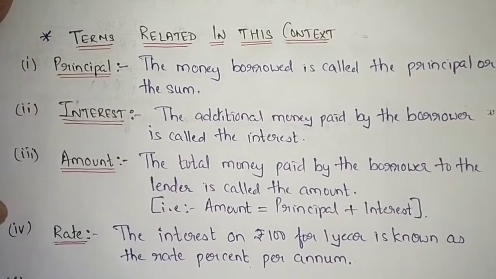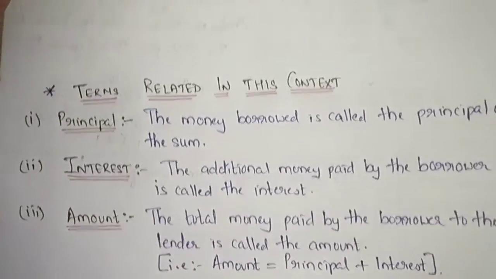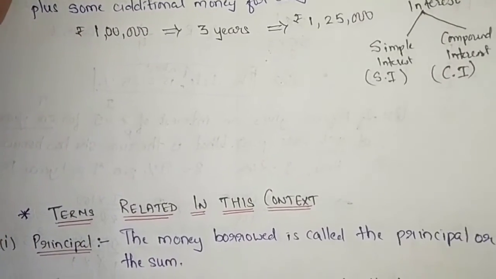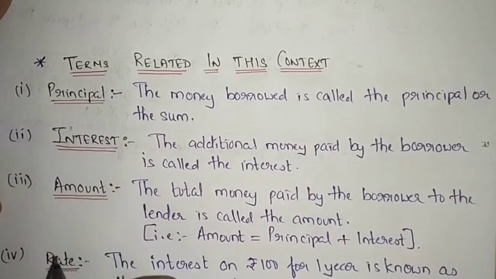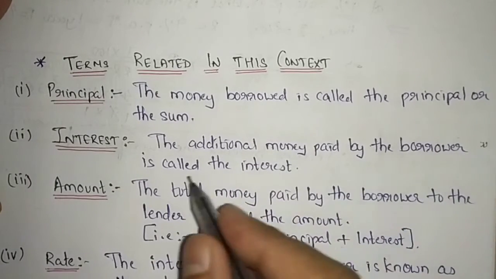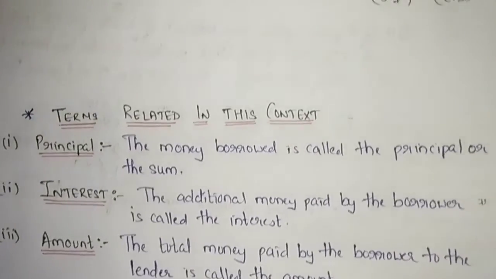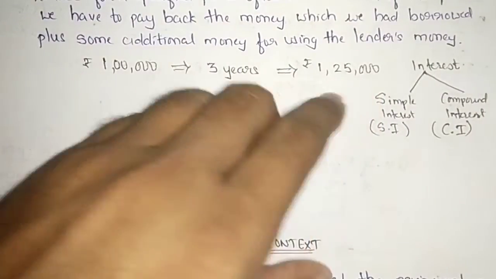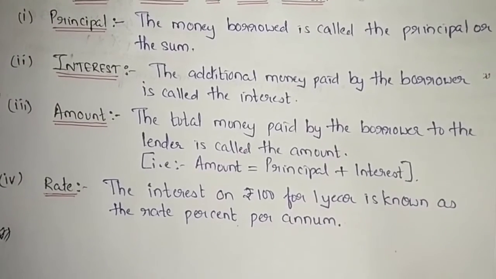The first term is principal. Students, the money borrowed is the principal or the original sum. So in my case, 1 lakh rupees is my principal amount. Now the second term is interest. The additional money paid by the borrower is called the interest. Now the additional money in my case is 25,000. So that will be known as the interest.